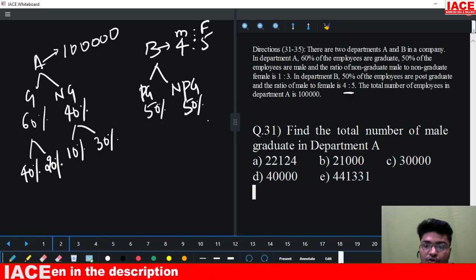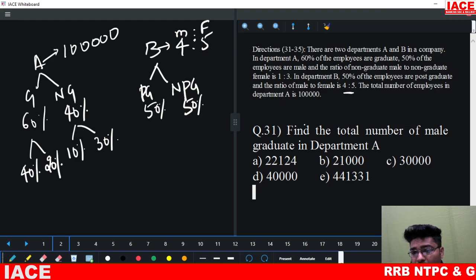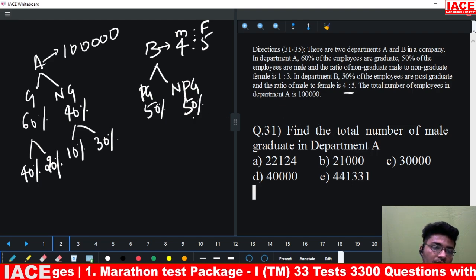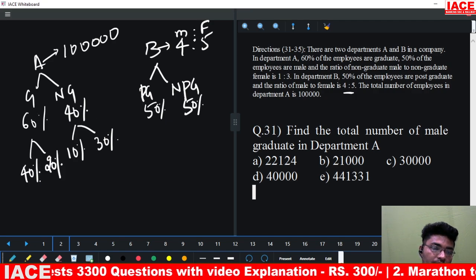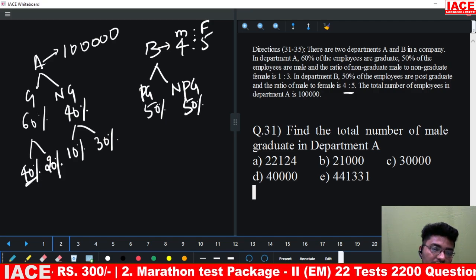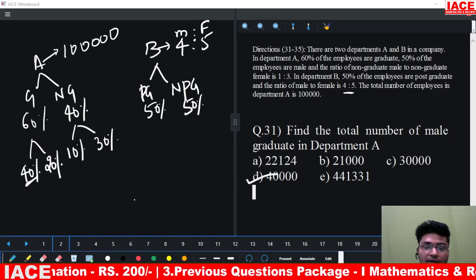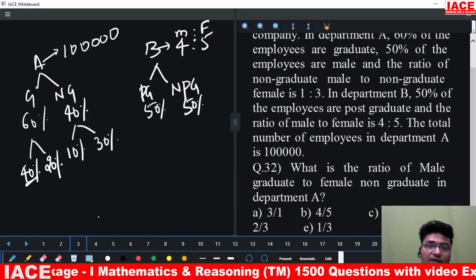Now look at this question number 31. Find out the total number of male graduates in department A. We already found out male graduates who are male in department A is 40%. Now 40% means 40,000. Option D is the correct answer. Moving to the next question.